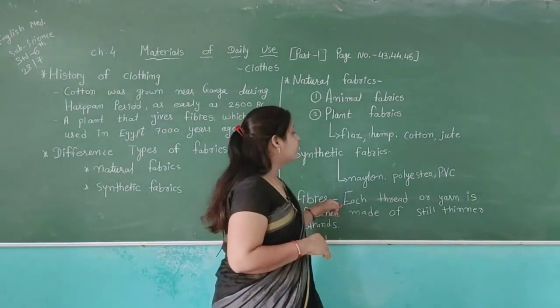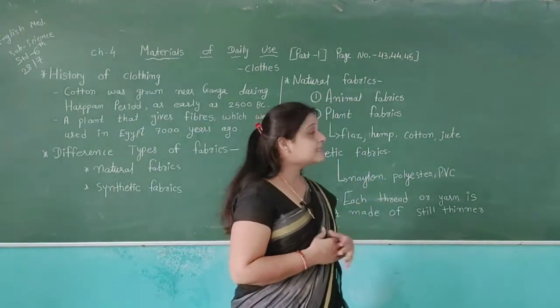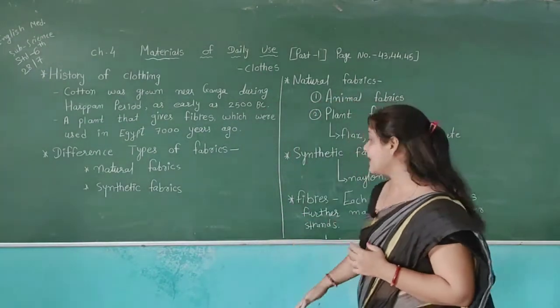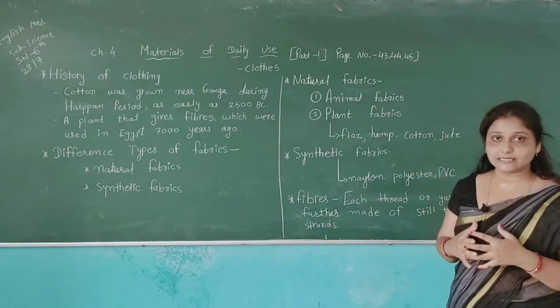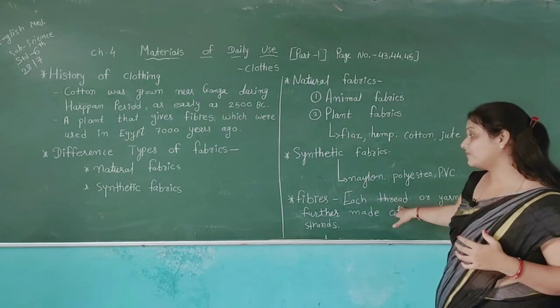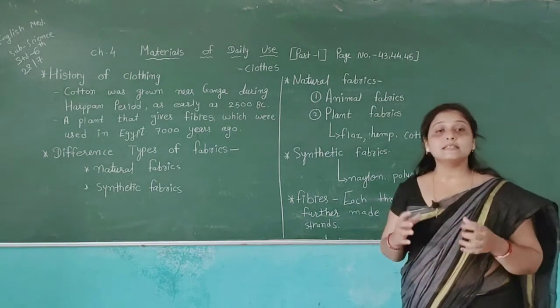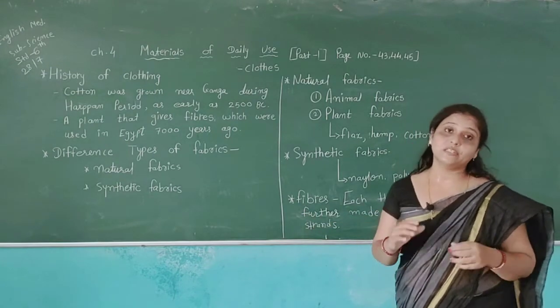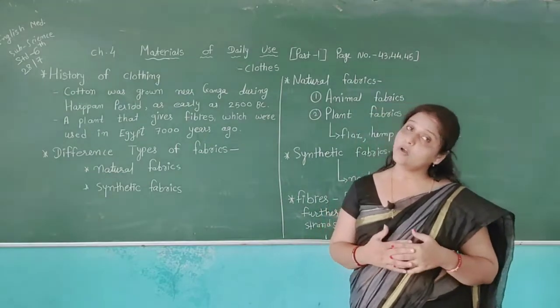Then after, fibers. What is the meaning of fiber? Each thread or yarn is further made of still thinner strands. Using different types of thread and yarn, we can get still thinner strands, which are called the fibers. And using these fibers, we can make different types of clothes.